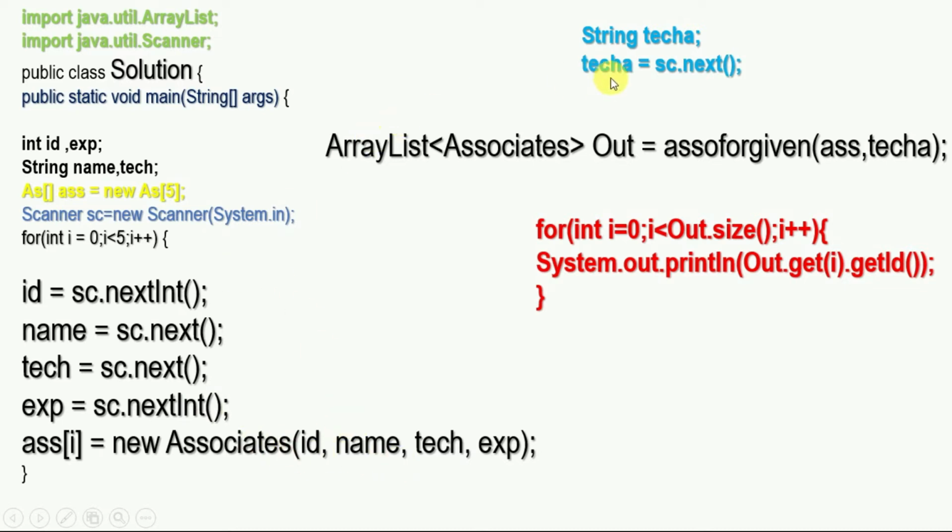The next step is the string search parameter taken as input. Then create an array or array list, whatever data structure and collection you want, to store the output. So create an array list object to store our output records and also call the function for the operational purpose, and pass the parameters: the array of associate records and the technology parameter. This loop is used for printing the output, and at last the ending of function main.